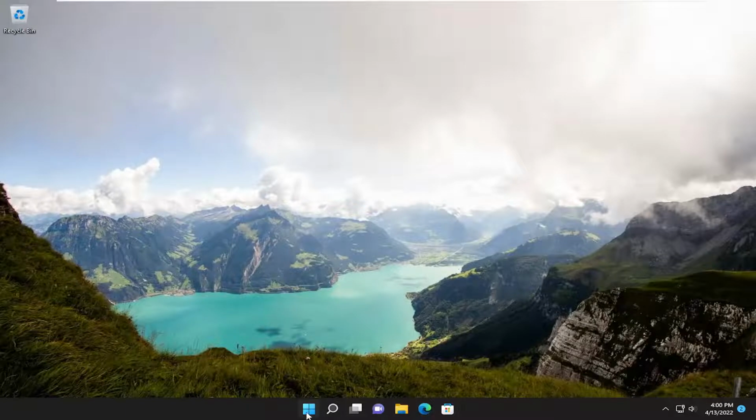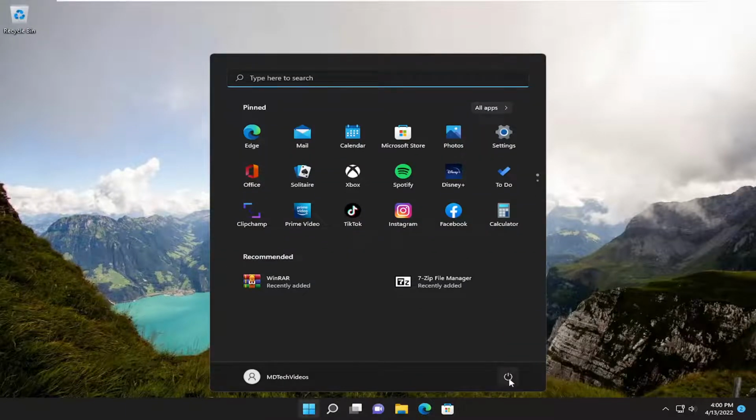So I'd recommend starting by opening up the Start button and then select the power icon. Hold down the Shift key on your keyboard. So again, hold down the Shift key and then select Restart while holding down the Shift key. And it should say, please wait. So just give it a moment here.